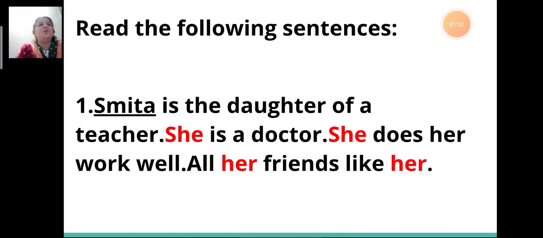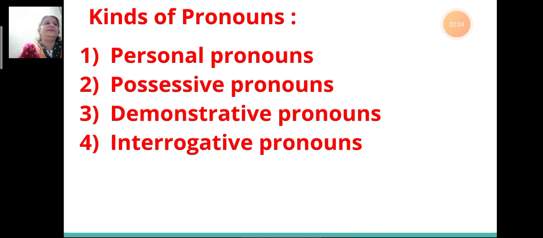So what are pronouns, children? Pronouns are those words which are used instead of nouns. Now let's see the different kinds of pronouns. There are 4 kinds of pronouns that we are going to learn in this chapter. They are personal pronouns, possessive pronouns, demonstrative pronouns, and interrogative pronouns.